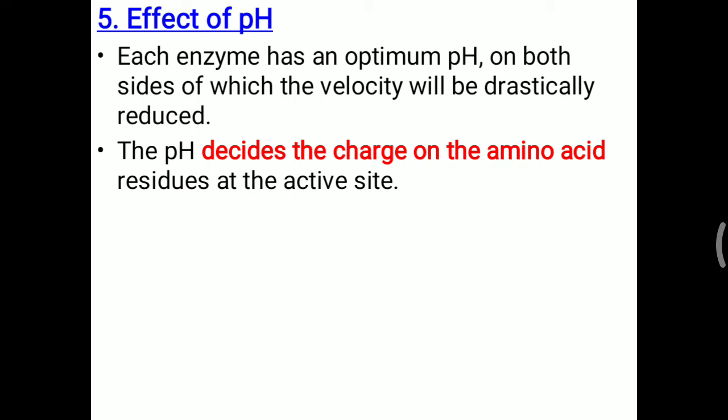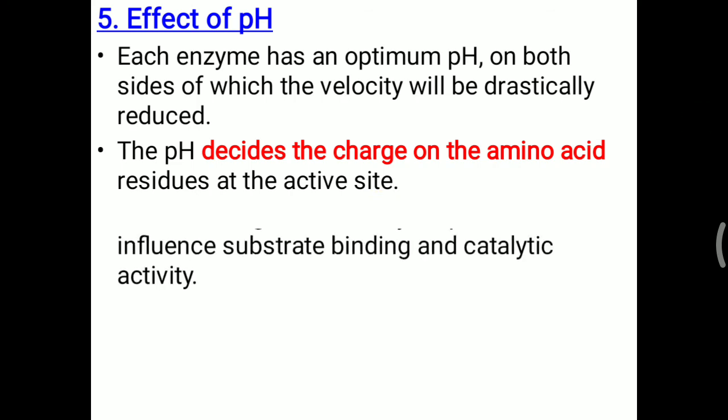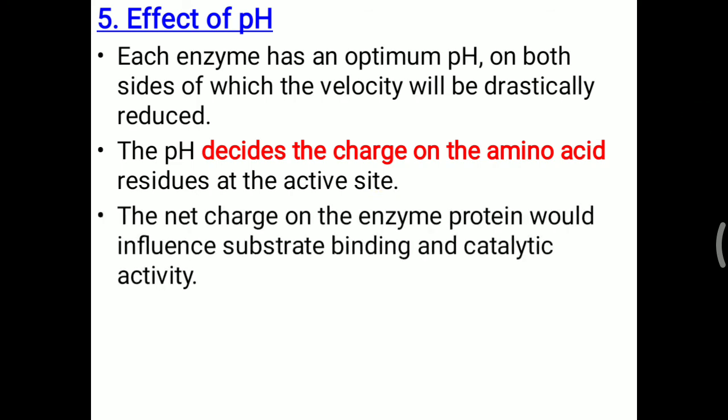We have already seen the amino acid classification based on charge: some are positively charged, some negatively charged, some neutral. They are present at the active site, and the pH of the tissue decides the charge on the amino acids, which also affects the active site activity of the enzyme. So net charge on the enzyme protein influences substrate binding and catalytic activity.